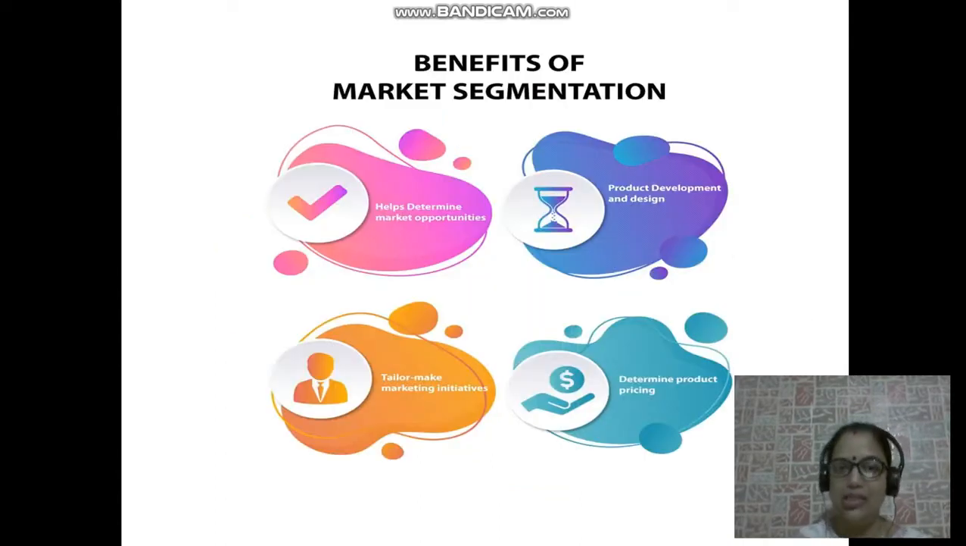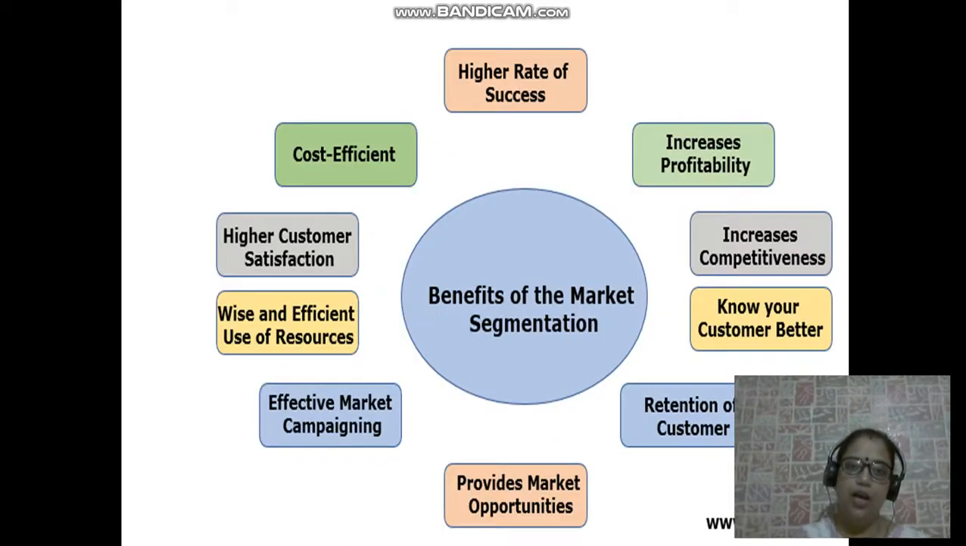That was the basis. Let's come to the benefits of market segmentation. With market segmentation, you are trying to target a small group, hence there's a higher rate of success. Because you're getting a higher rate of success, you will have increased profitability rather than targeting the entire market. It has increased competitiveness. You are earning more profit and your competitor is earning less. So definitely you're always more competitive. So you stand to have a win-win situation.